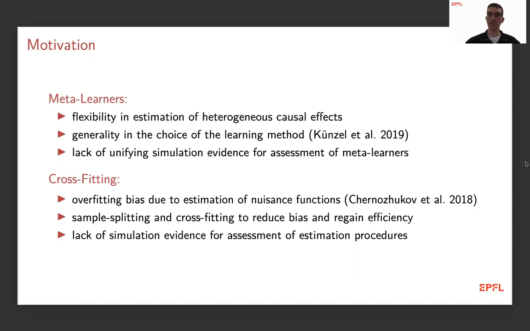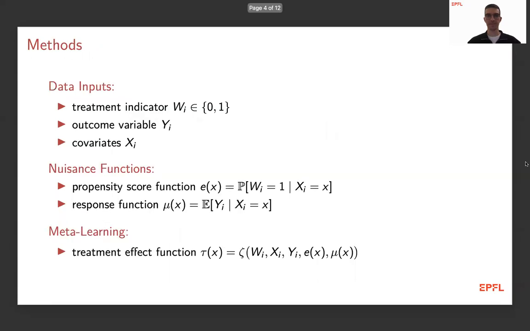On the other hand, cross-fitting is a particular procedure for how you can implement these meta-learners. It is about the data usage, and cross-fitting basically combines the ideas of sample splitting to reduce the bias, but adds another step to regain the efficiency to use all the available information in the data. In this paper, we want to have a look at the simulation evidence for assessment of these meta-learners together with these estimation procedures.